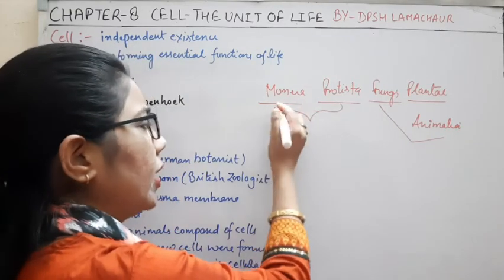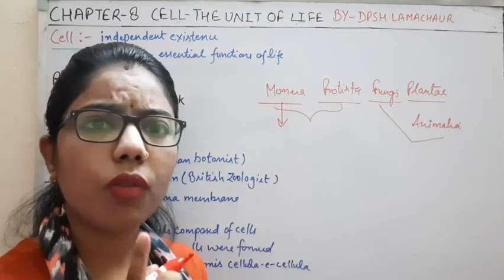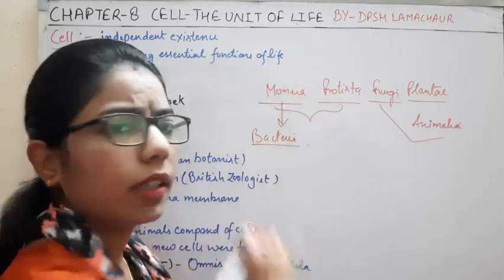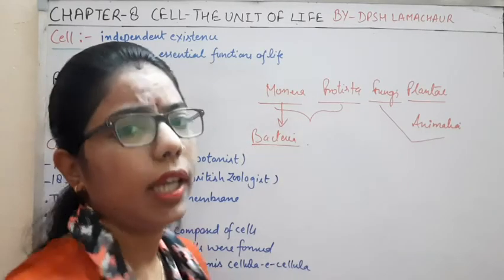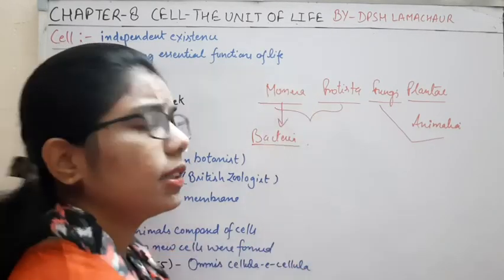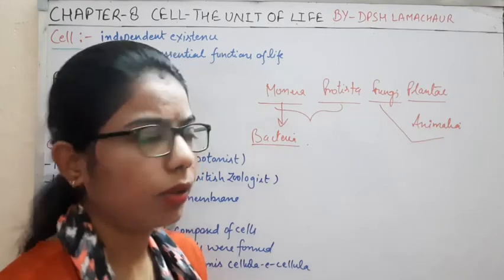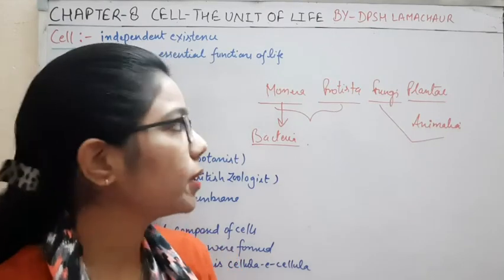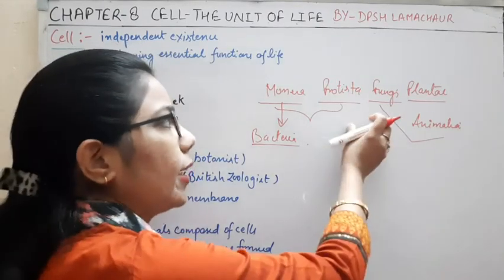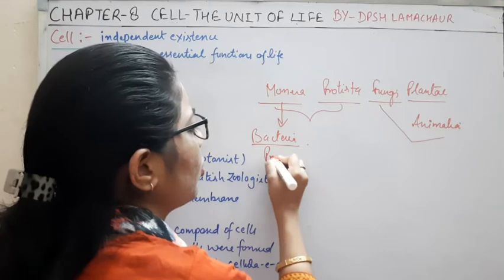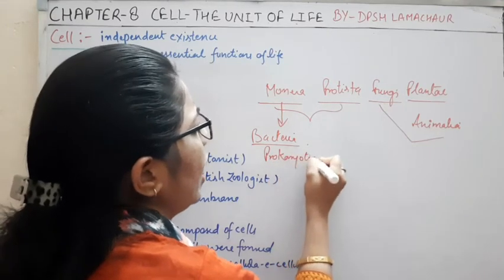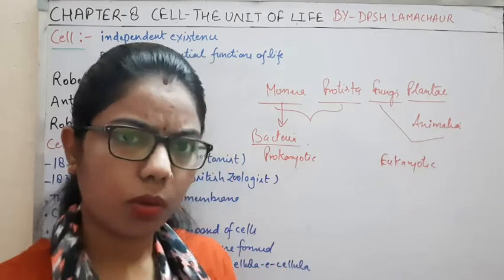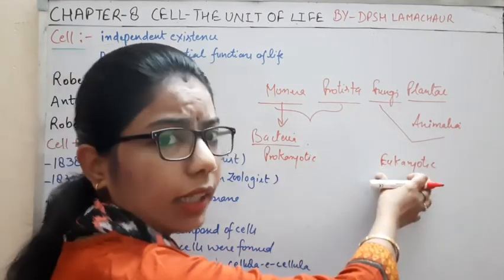Here the monerans consist of the bacteria. Most of the bacteria come under which kingdom? That is the Monera. So these monerans are the prokaryotic. And if we move towards Protista, Fungi, Plantae, Animalia, what you are observing here? These are the eukaryotic. This is the prokaryotic, and this one is the eukaryotic. These are the primitive ones and these are the advanced ones.